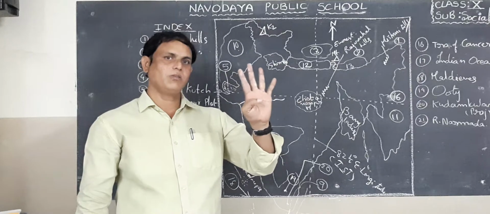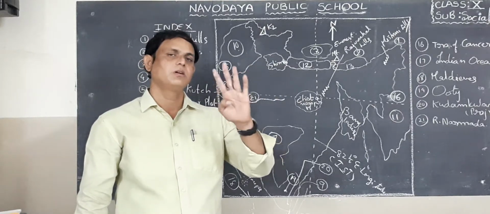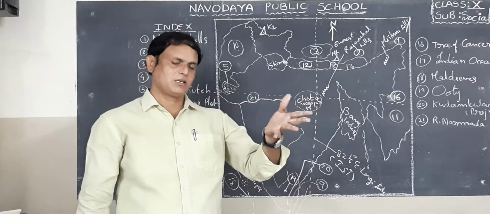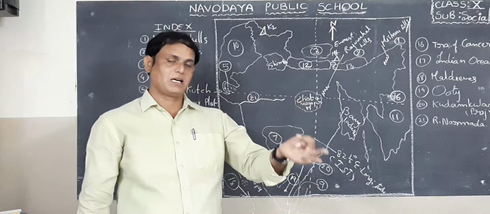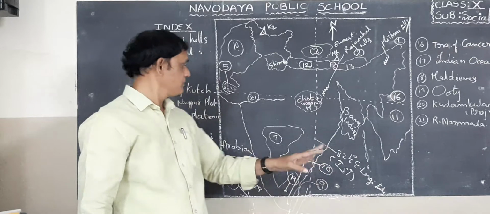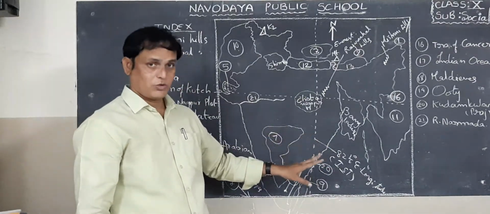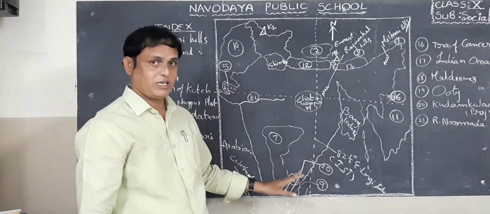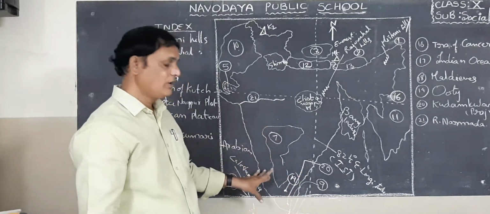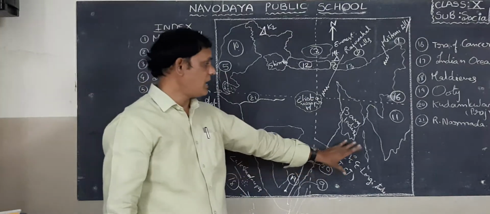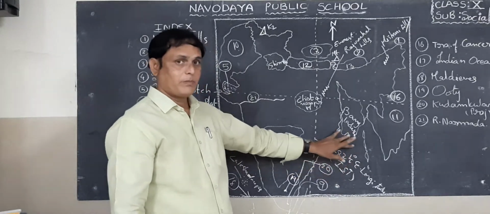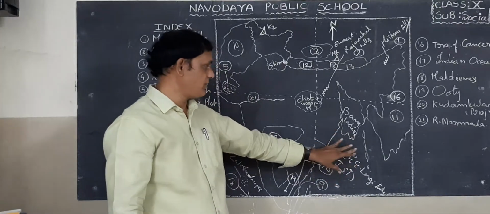The remaining rivers, Brahmaputra, Ganga, and the peninsular rivers Godavari, Krishna, Kaveri, Mahanadi, Penna, drain into the Bay of Bengal. So this is the Bay of Bengal.